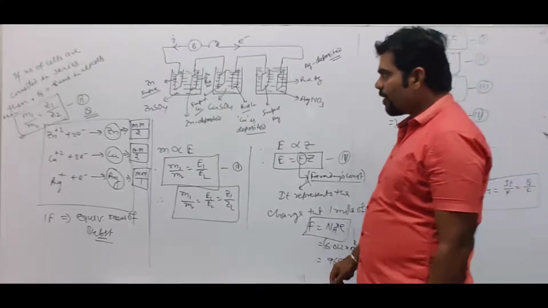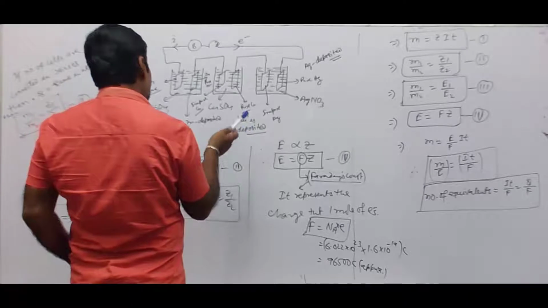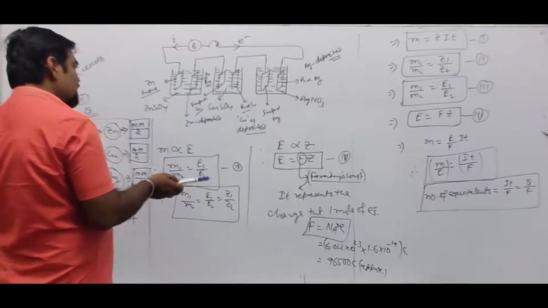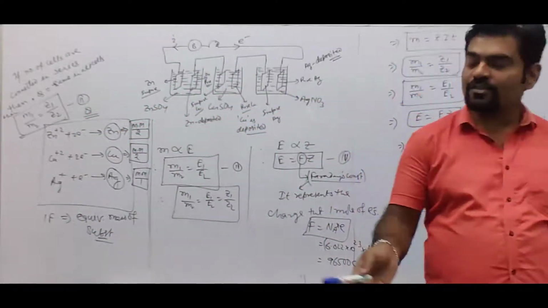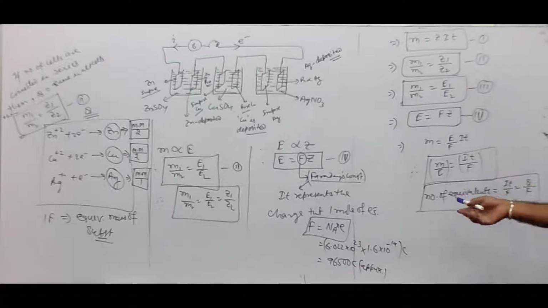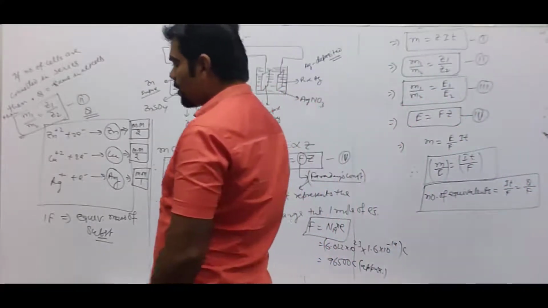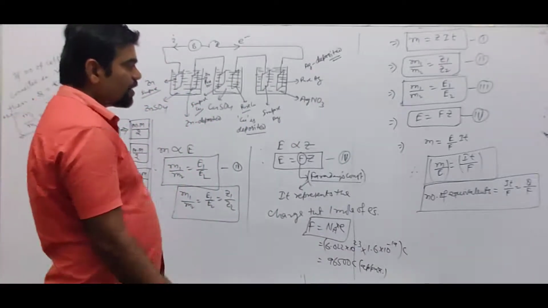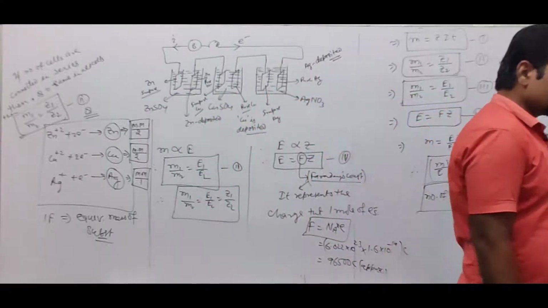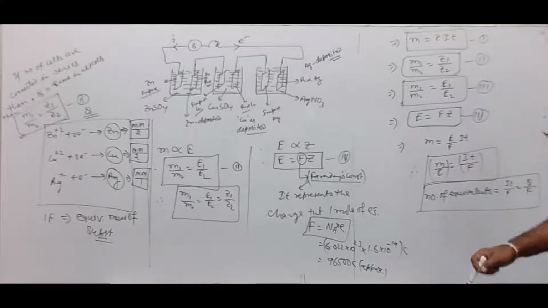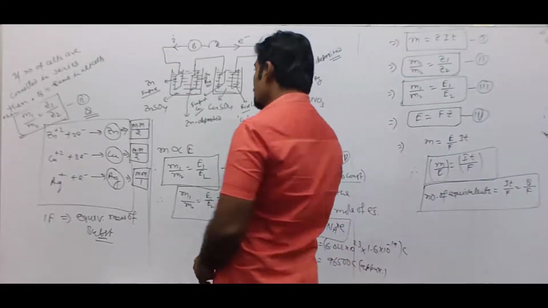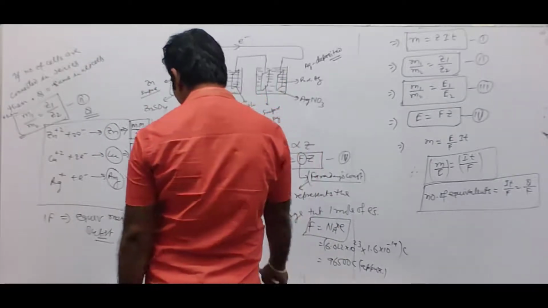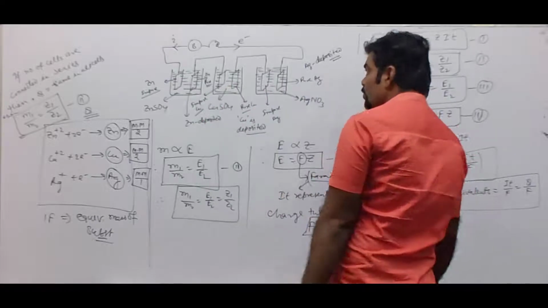So the number of equivalents of substance deposited at the cathode must be equal to the number of equivalents of substance evolved at the anode. At the cathode, whatever equivalents are deposited, the same equivalents are evolved at the anode. On both electrodes, the number of equivalents must remain the same. Based on this, you can do many questions.